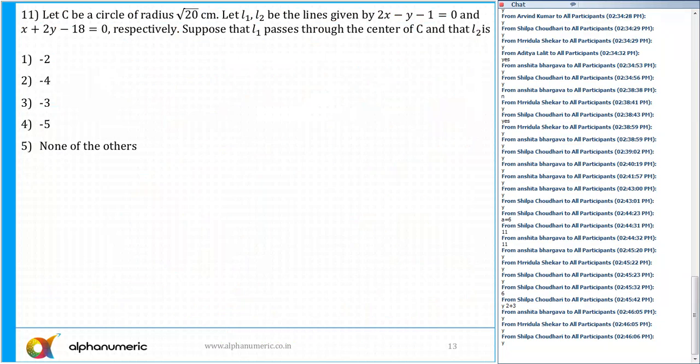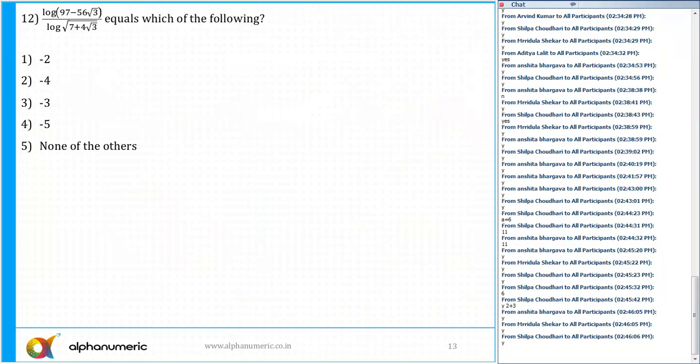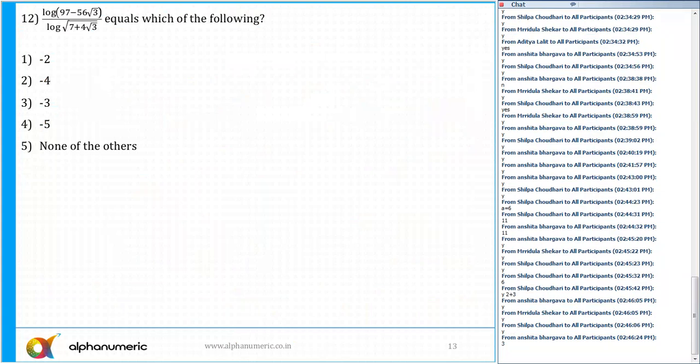Okay, 12. What is the answer for question number 12? Anyone who can tell me? Okay, let's see. Now again, this is based on logarithms. The answer is option 2, minus 4.